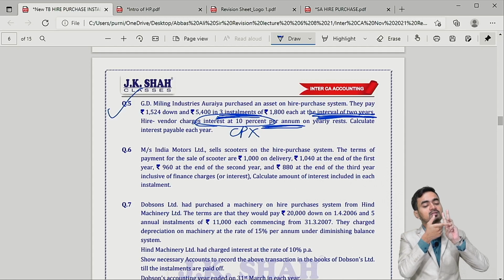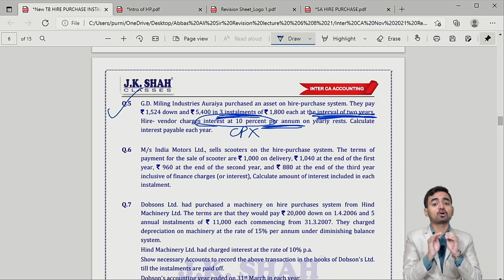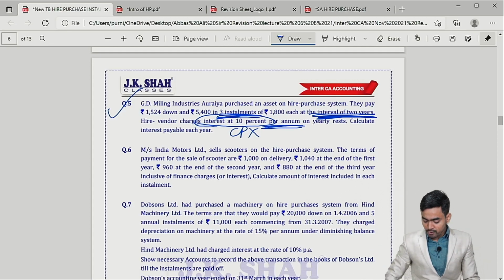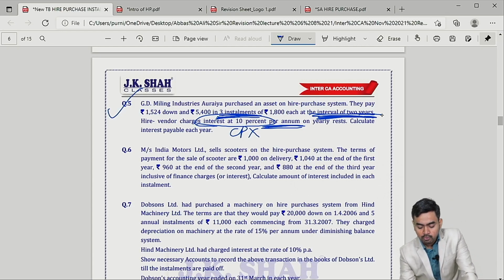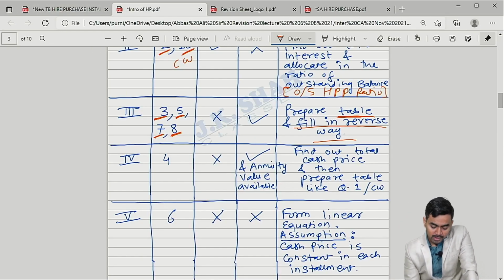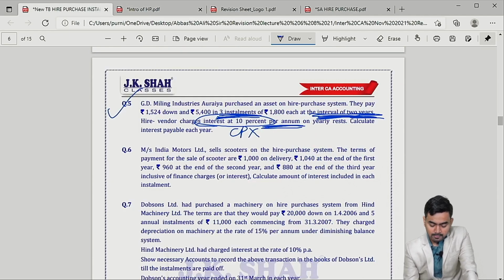Third year, interest calculation. Fourth year, interest calculation. At the end of fourth year, you will pay installment, because installment will be paid at the interval of 2 years. Is that clear? After question number 5, question 7.